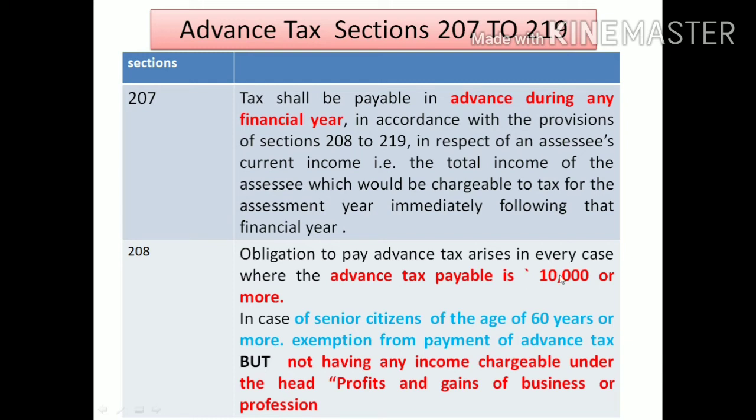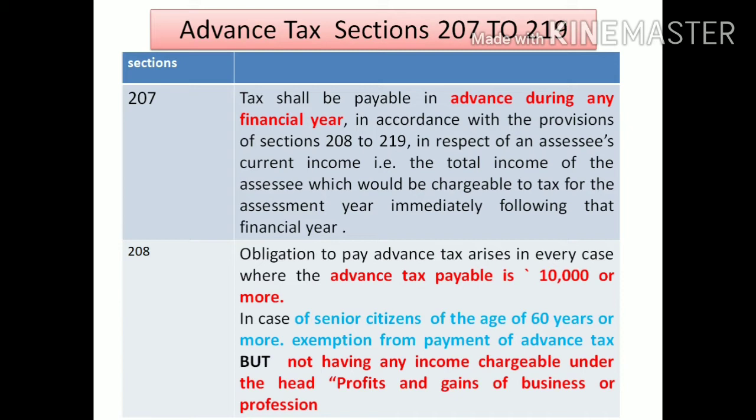Then see how it is possible to calculate this. In the previous year or financial year, whichever income you will receive, nothing but estimated income, on that estimated income you have to calculate tax. If that estimated tax is equal to or more than 10,000, then you come under advance tax provisions.